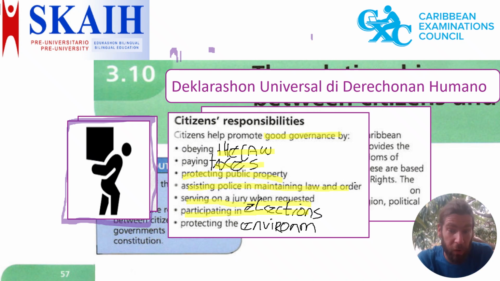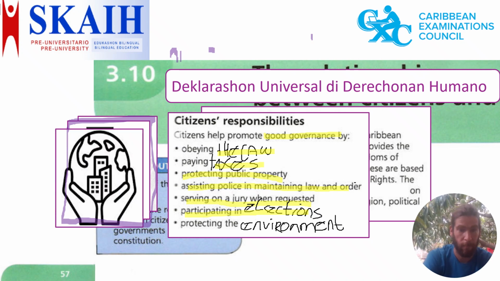It's actually also about us, we the people that pay taxes and live in the country. So in this way, by taking care of the environment, taking care of planet Earth in a responsible manner, taking care of the government buildings, taking care of the planet, the environment, we also help in promoting good governance, and it can also be seen as a responsibility of the citizens.